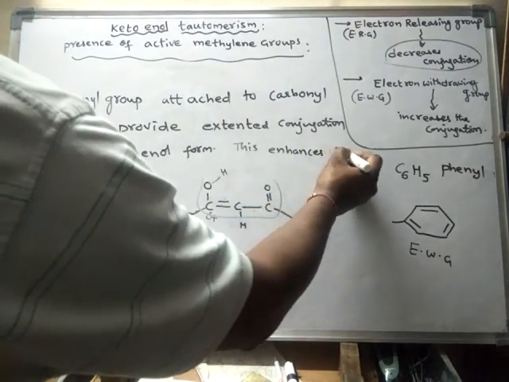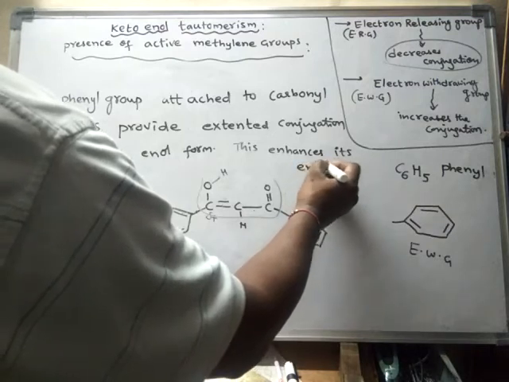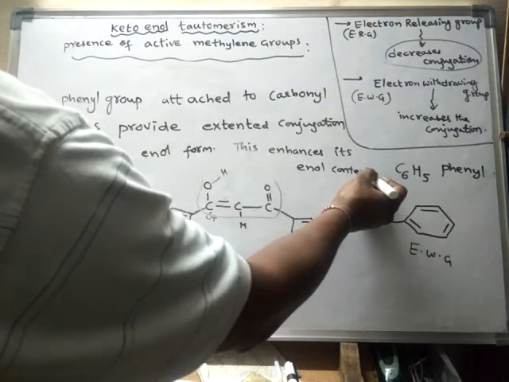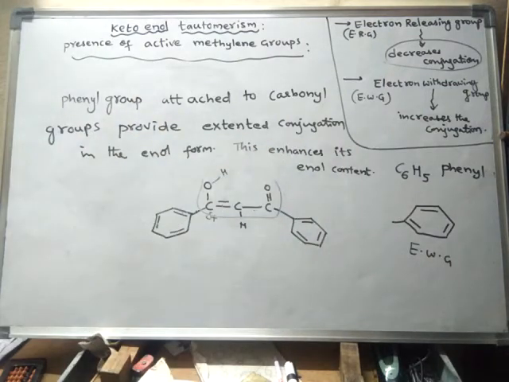That means the percentage of enol will increase when a phenyl group is attached to the ring.